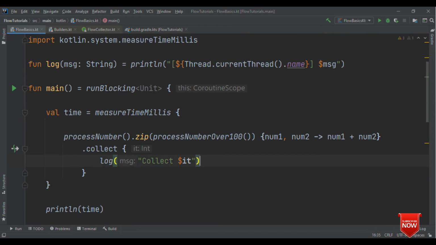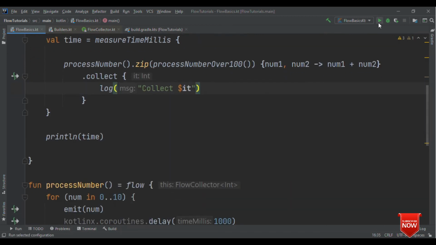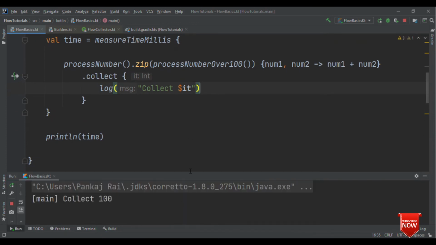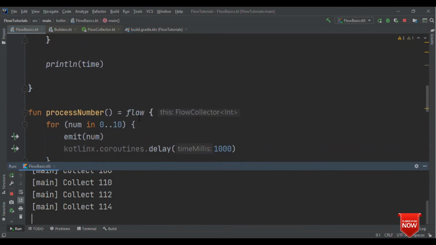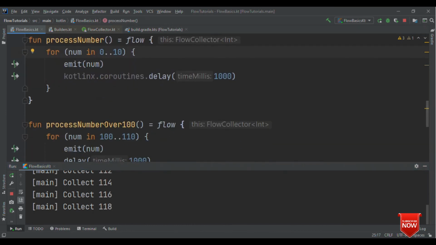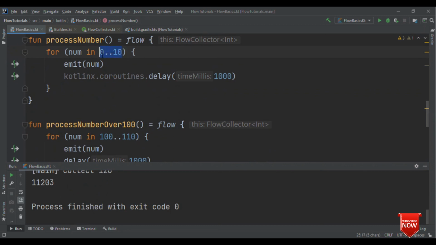Let me remove the delay of 2 seconds here and let's run this. So here you could see, as I have given this information that I want the summation of the individual numbers, it is doing that. So far so good, because I have the same number of iterations. Here it's iterating 11 times, and here it's also 11 times.